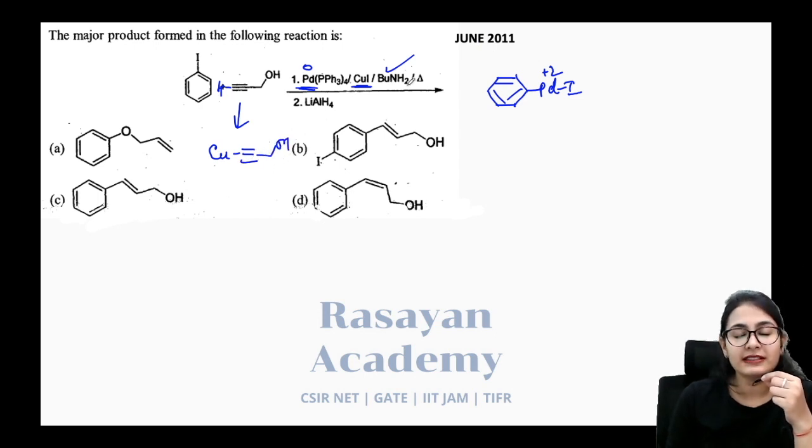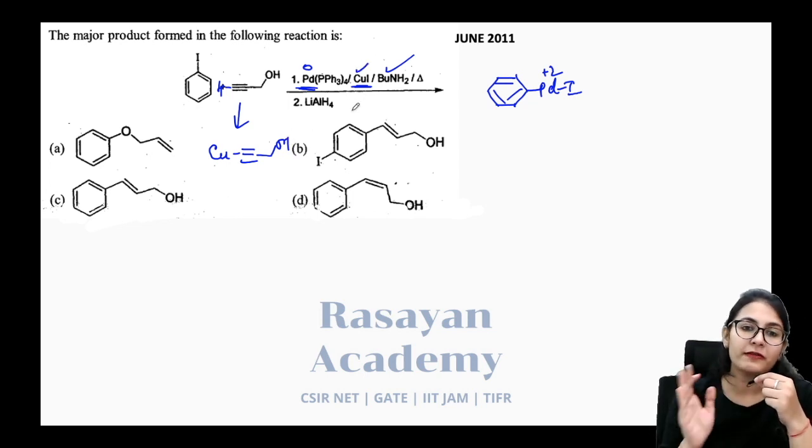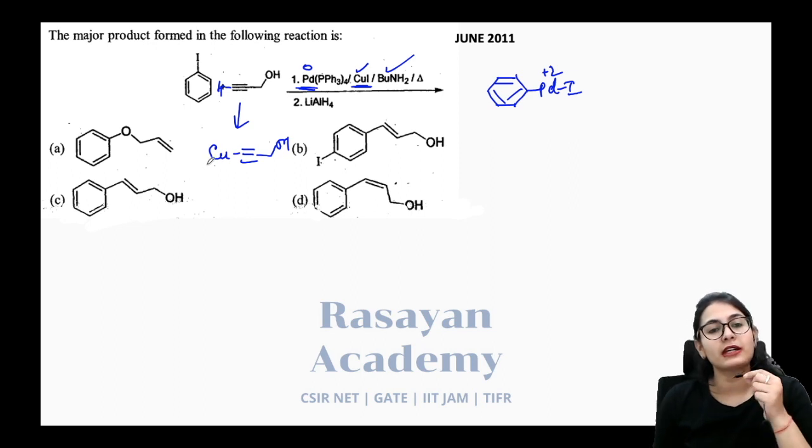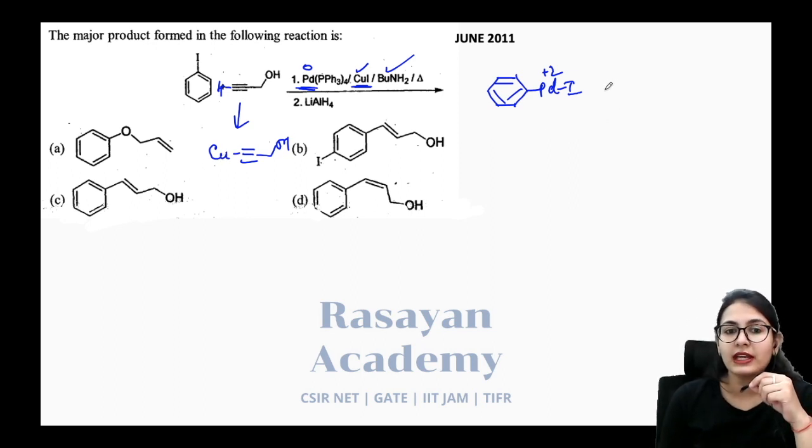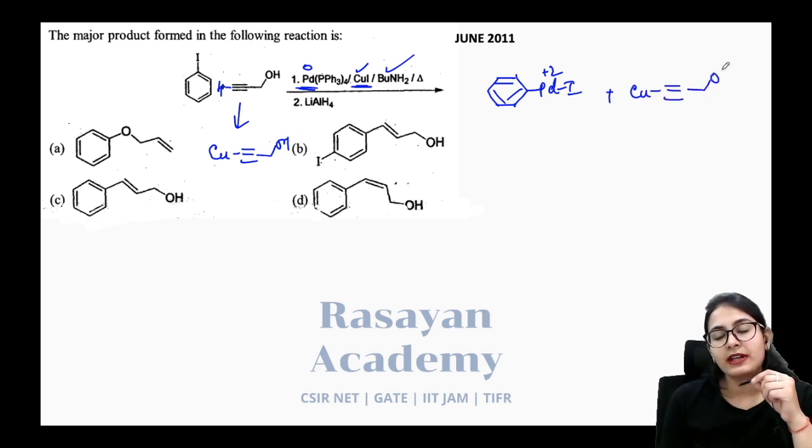Definitely, since there is a base, this O is also going to become O minus, but copper +1 is present due to soft interaction. It is going to connect to the carbon, not to the oxygen. So you can just directly write in this way the reaction is going to proceed. You can write O minus, you can write OH, the same thing.